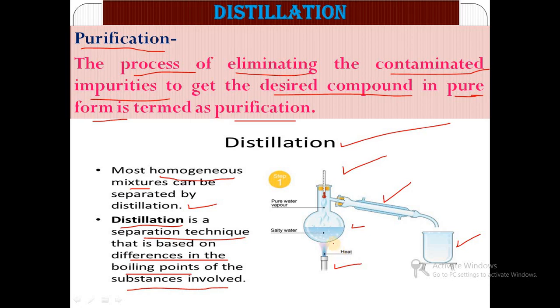When we boil this water, at 100 degrees Celsius the water is converted into vapor, which goes upward, passes through the condenser, is cooled and condensed, and we get pure water in the receiver. This is the simple technique of distillation.